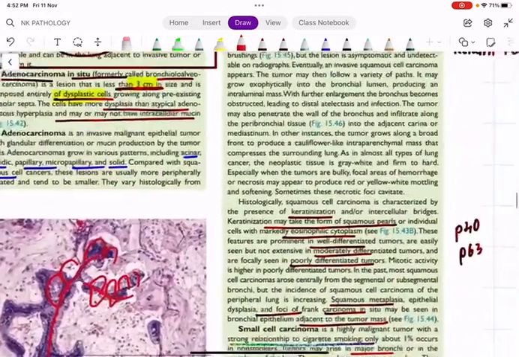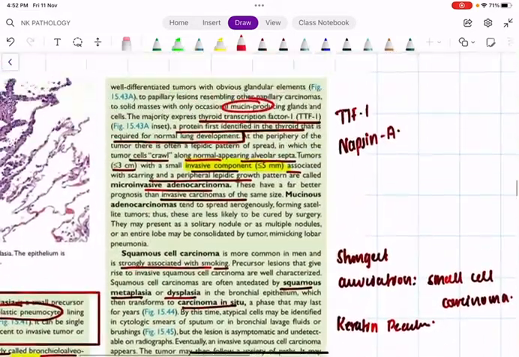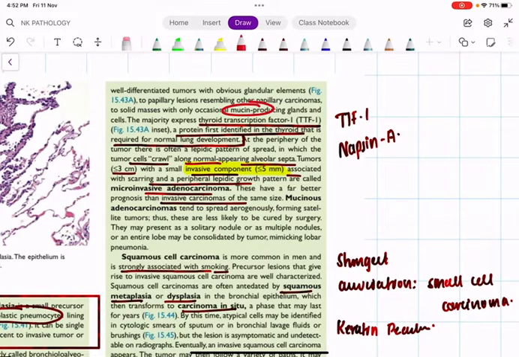Okay, I have familiarized myself with the picture. Coming to adenocarcinoma again, all these are mucin-producing glands. Glands produce mucin, and remember we have some immunohistochemistry markers for this. One is called TTF-1, that is thyroid transcription factor 1, and another one is called Napsin A. These are the two important IHC markers for adenocarcinoma.